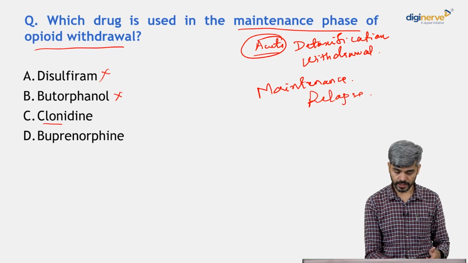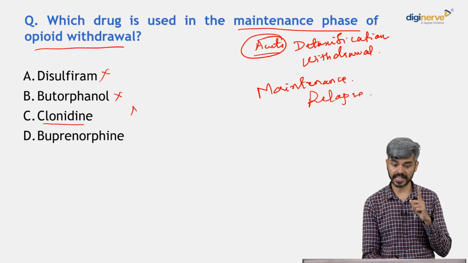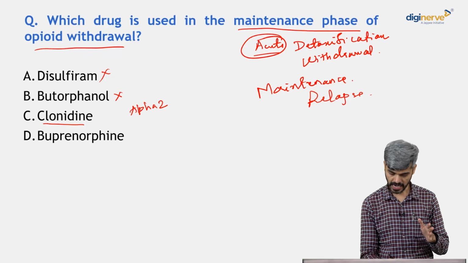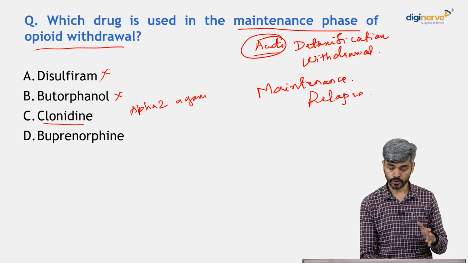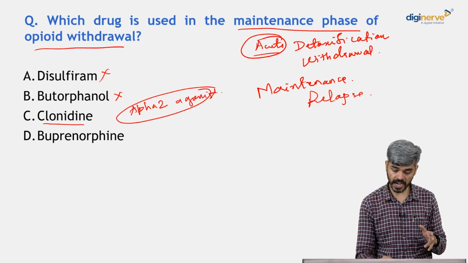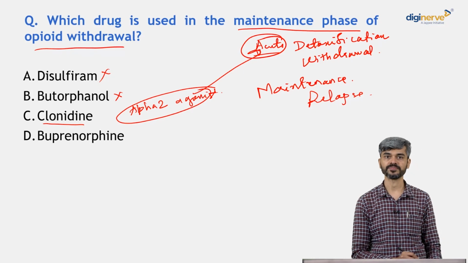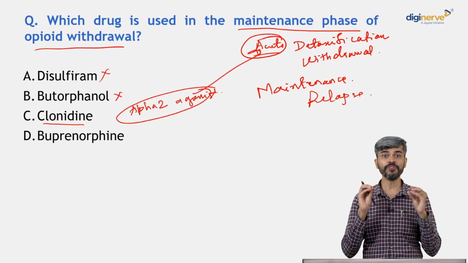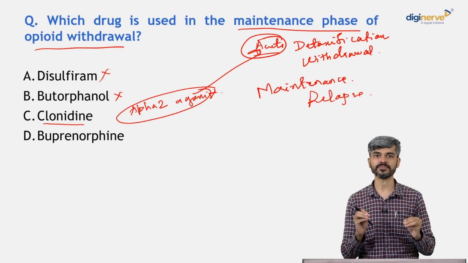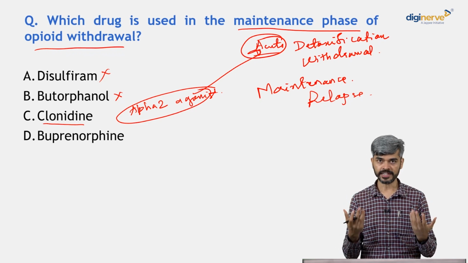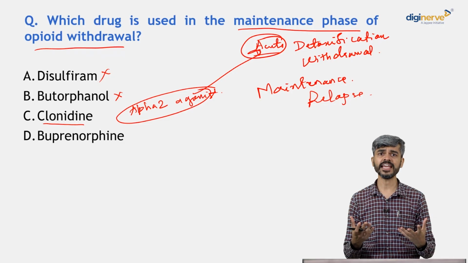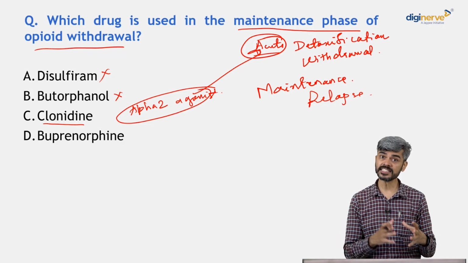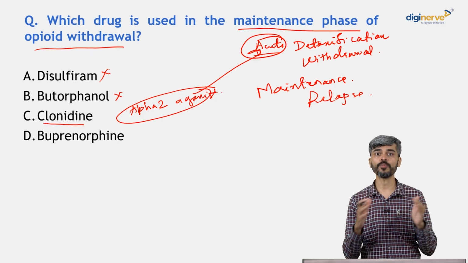Is it clonidine? Clonidine is again like guanfacine we saw earlier. This is also an alpha 2 agonist, right? And clonidine can be used in the acute treatment of opioid dependence, not in the maintenance phase, because it is useful in managing the withdrawal symptoms, opioid withdrawal symptoms, right? Especially the tachycardia, muscle aches and pains, sweating, restlessness that can arise when a person is experiencing opioid withdrawal.